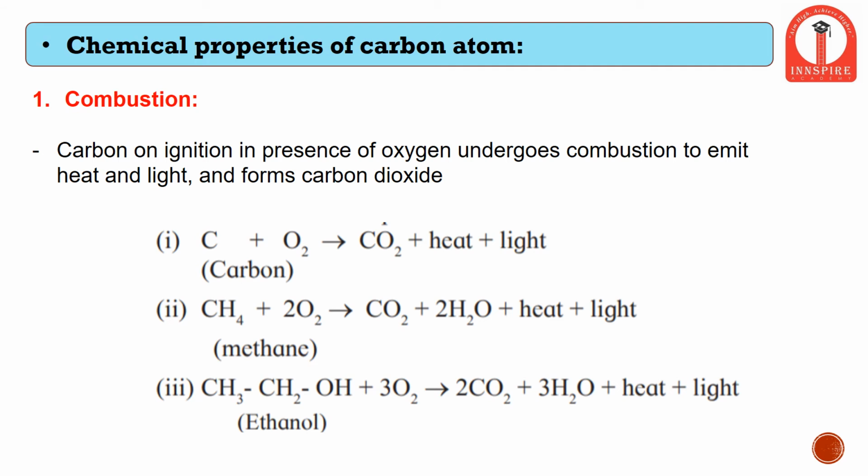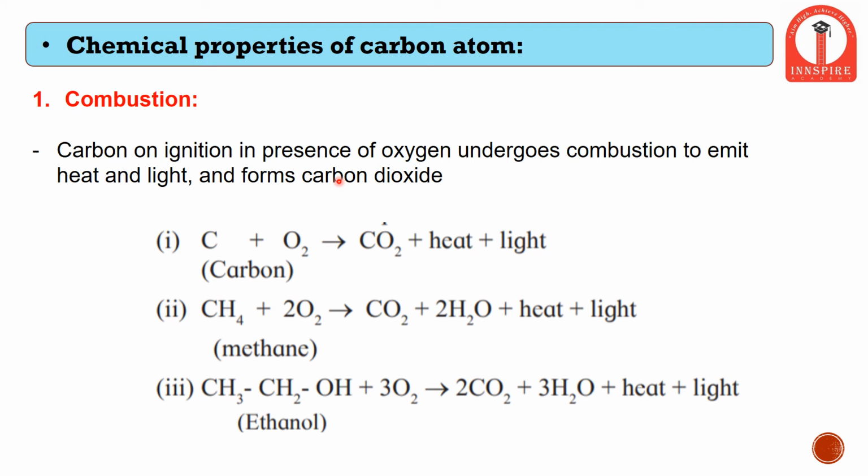In this slide, we will try to study various chemical properties, that is, what reactions are possible with carbon. So the first chemical reaction is combustion. Combustion, we are aware, means something that can be burned. So combustion is when carbon is burned in the presence of oxygen, it gives light and heat, and also a release of carbon dioxide gas.